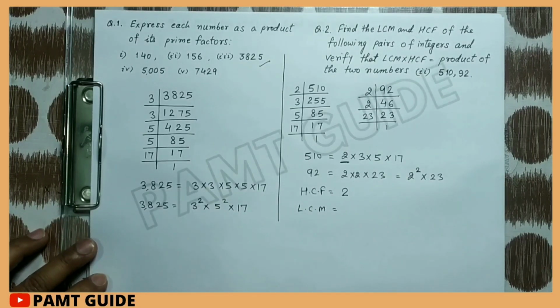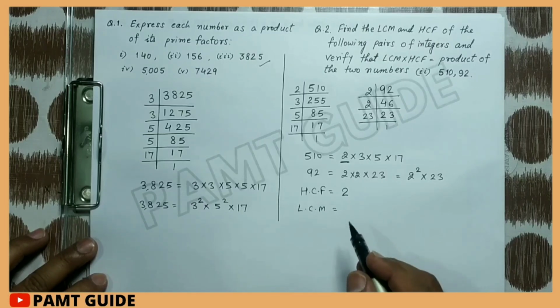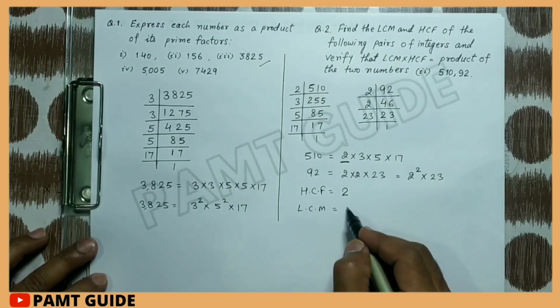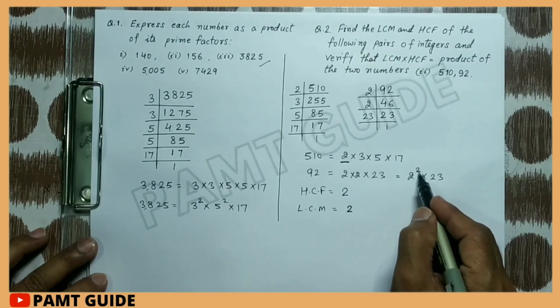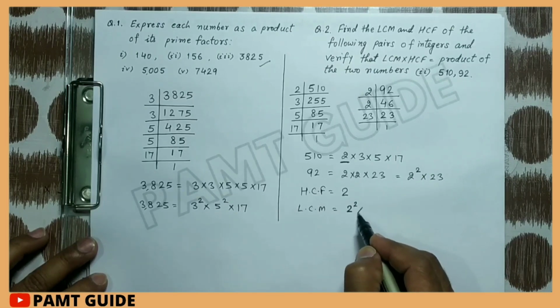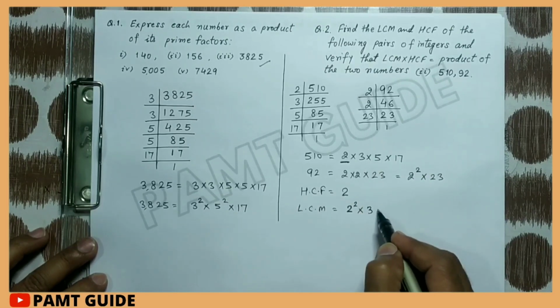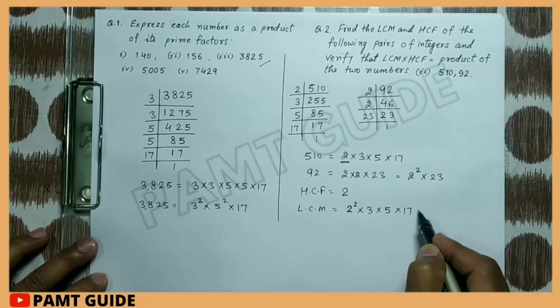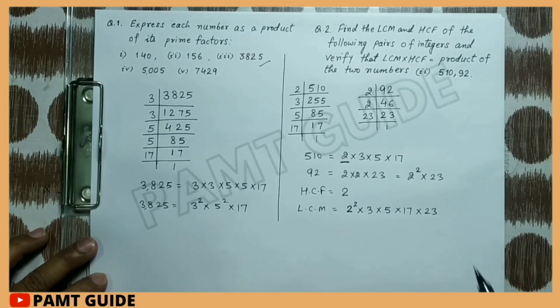And the LCM is the product of each prime number having the greatest power. So we are seeing that 2, its greatest power is 2, and 3 multiplied by 5 multiplied by 17 and multiplied by 23.